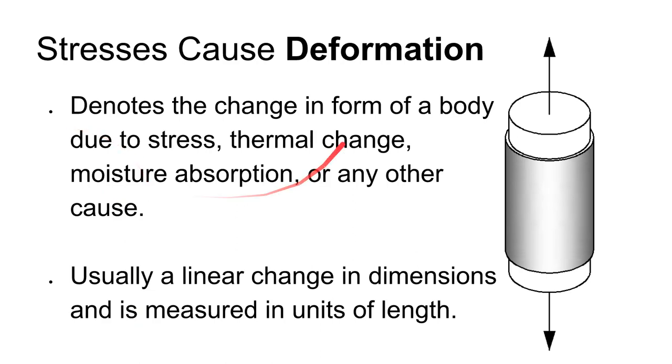All right, so the reaction of the material to these stresses that come from the loads is going to be deformation. The material may stretch, it may be compressed, it may buckle, it may bend, but this deformation is a change in form of a body due to stress or thermal change or moisture absorption or any other cause. So even though we're talking about mechanical properties, this could arise from other influences. This amount of deformation is going to be measured in units of length. So this brings up another question.